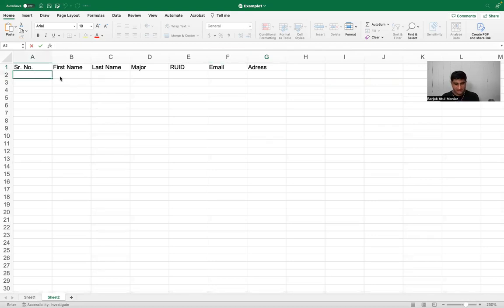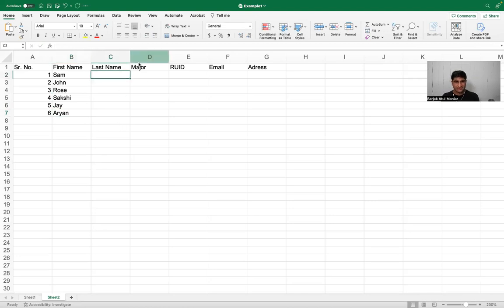And here you can enter the values 1, 2, 3, 4, 5, 6, and so forth. In the name, I can write Sam, John, Rose, Sakshi, Jay, and Aryan, and just the last names, and you can fill in the details. But the purpose is that I want to show you a real magic here. For example, if there are 100 entries, does it make sense?